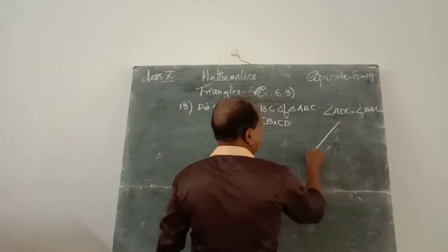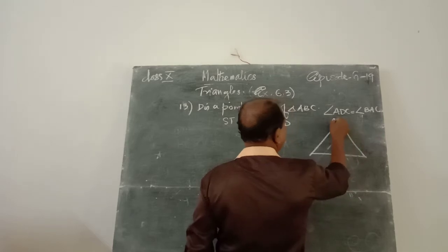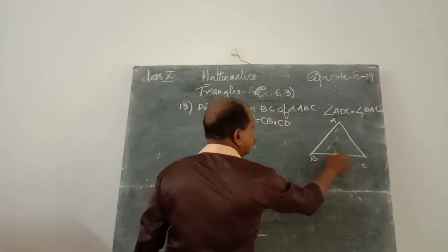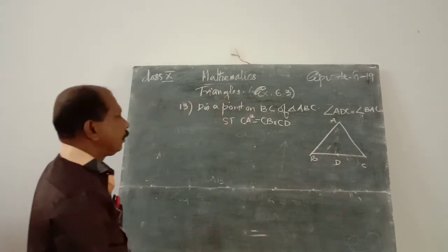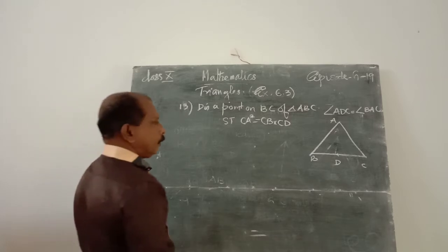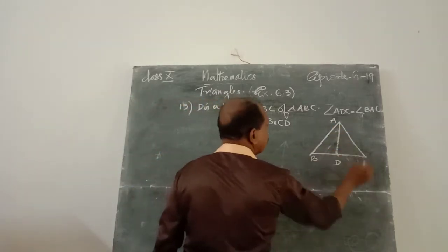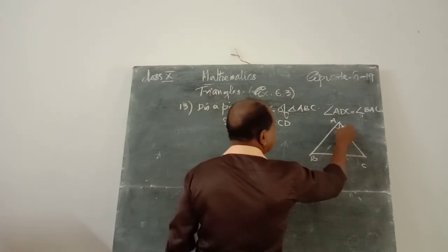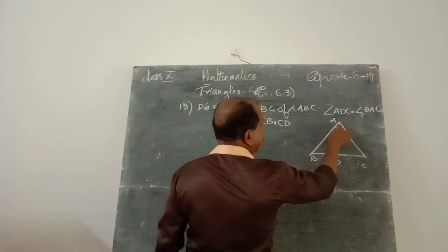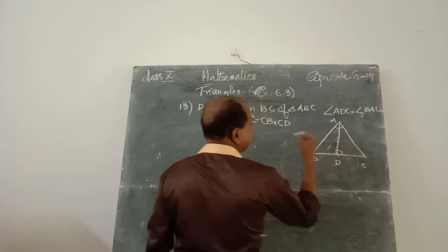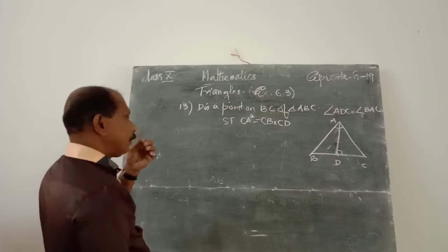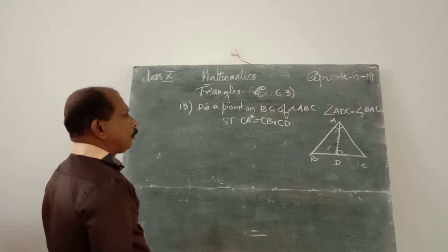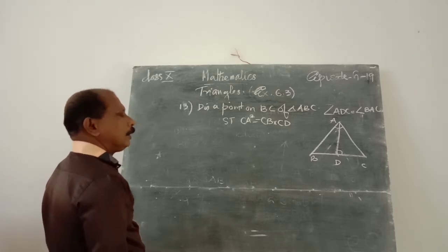That is, let us consider triangle ABC, and D is a point on BC. This point is D. Angle ADC is equal to BAC, ADC this side. Then prove that CA square is equal to CB into CD.